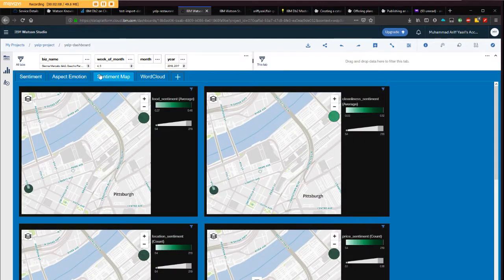So this one is the sentiment map. As you can see, we have two dots here, which are different businesses. The bigger the dot, the bigger the number of reviews, and the color depends on the average sentiment. The lower the average, the lighter the color will be. The higher the average, the darker the color will be.